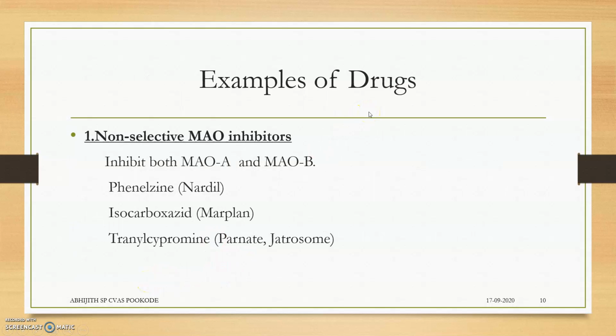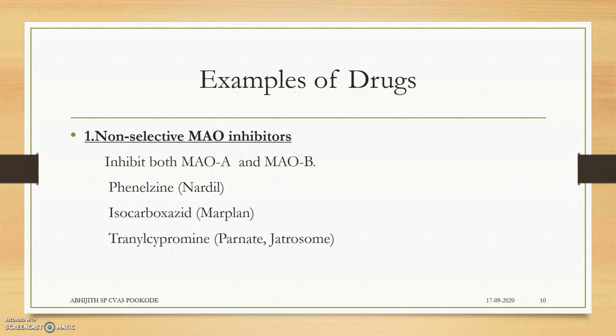Now, examples of drugs. They are non-selective MAO inhibitors, meaning they don't have any selectivity for the isoforms. They inhibit both MAO-A and MAO-B isoforms. The example is phenelzine, which has been banned since 1990. I think this is banned, but we have to study these drugs because it is a very important drug used in the olden days. Now, isocarboxazid. In the bracket, you can see the trade name, used mainly in India and also in Japan, America, etc. Now, the third one is tranylcypromine.